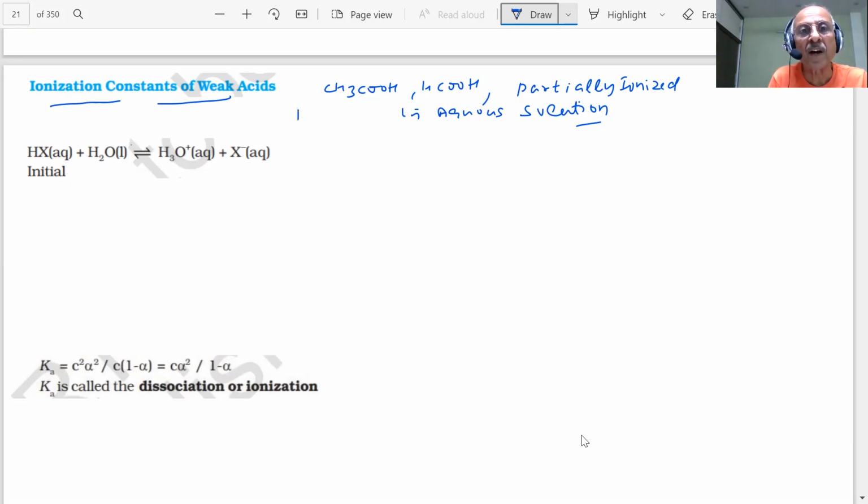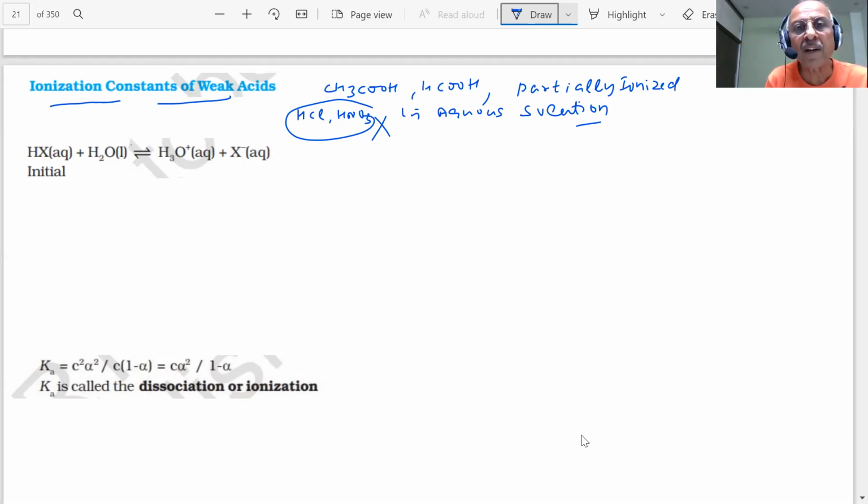If I say compare which is the stronger acid, HCl and HNO3, can you compare it in water? Can you compare the acidity of HCl and HNO3 in water? Tell me. Can you compare? The answer is no. Water has a leveling effect. Both are completely ionized in water. So we have to use some other solvent when we say which is stronger or which is weaker. See, my point is that everything requires some amount of thinking.